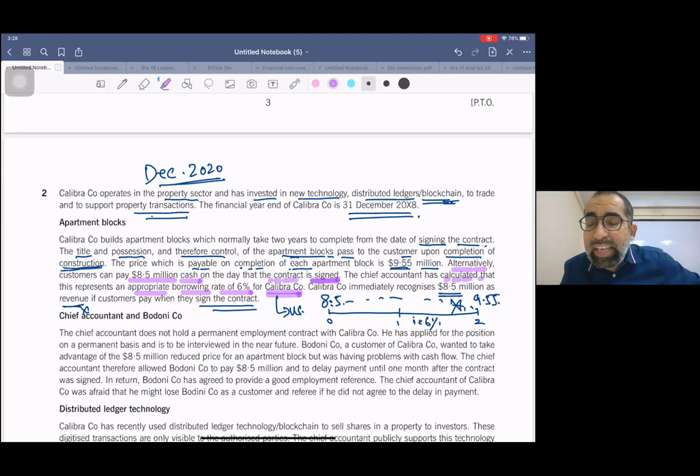We will be capitalizing this borrowing cost, because according to IAS 23, if you take loan to construct or produce a qualifying asset, then that interest will be capitalized, and this is the case here.